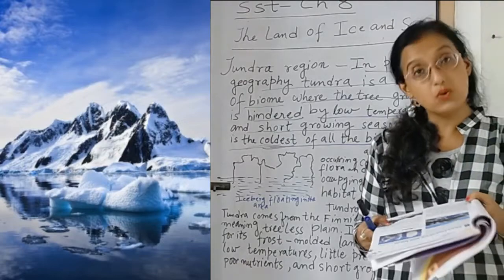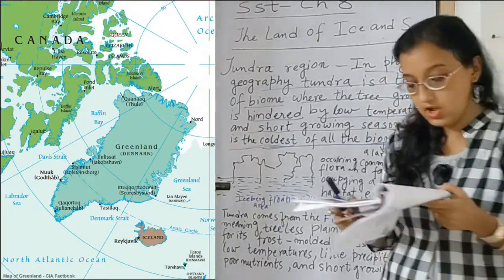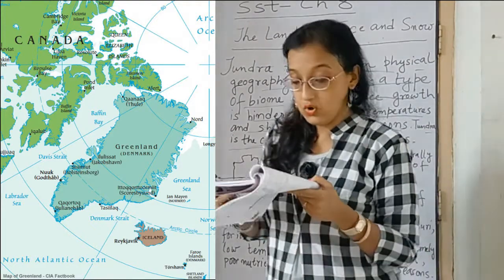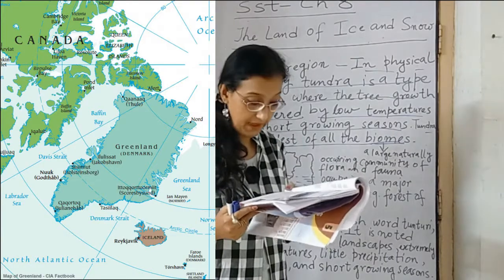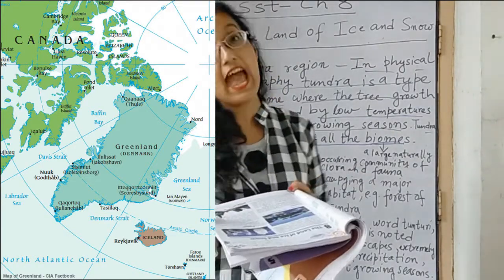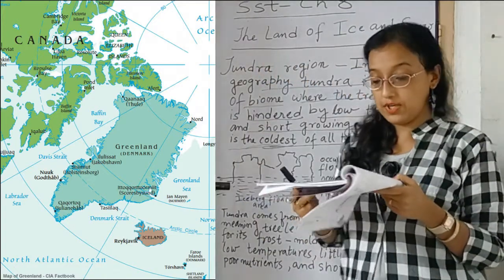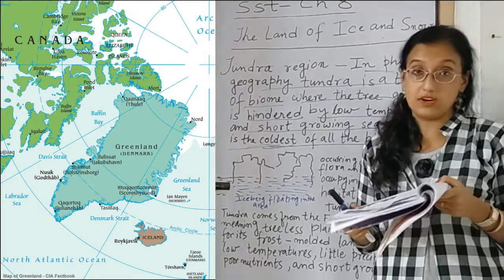Now, what is the location of it? Greenland is the largest island of the world, located towards the northeast of North America. It is a part of Denmark, and Nuuk is the capital, another name of which is Godthab.